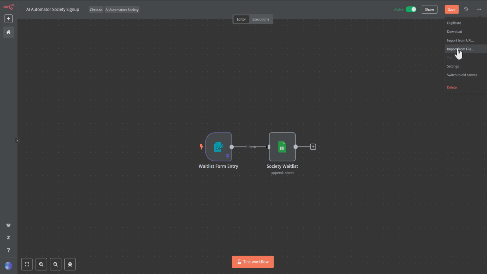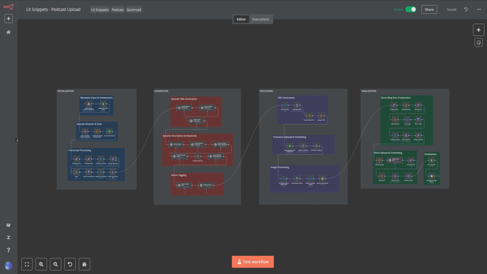Just import from file, and it will show up right here on your canvas. Let's say you buy this podcast automation workflow. No matter how many nodes this workflow has, this one has 52 nodes.